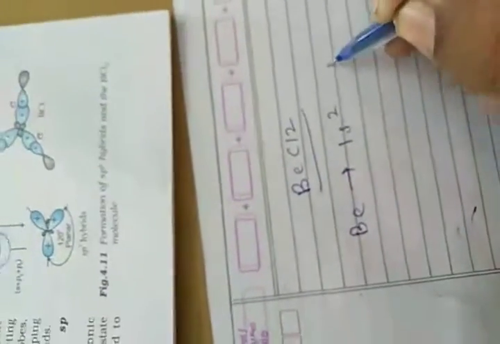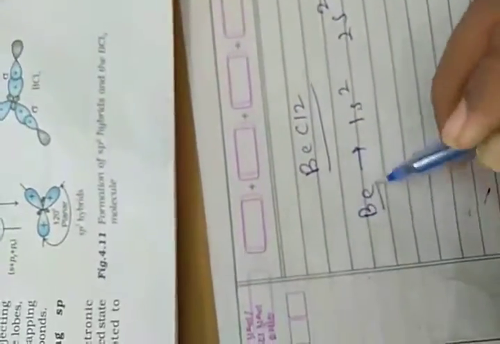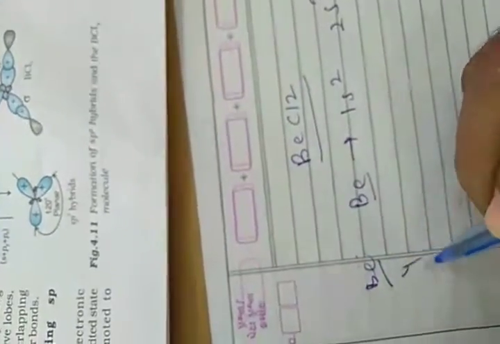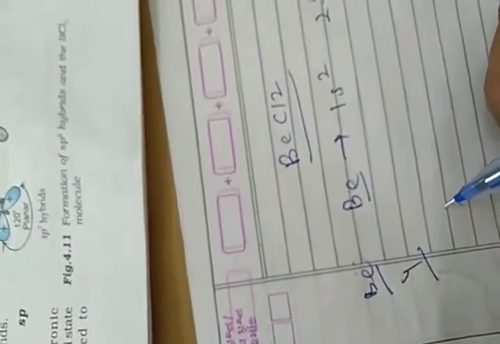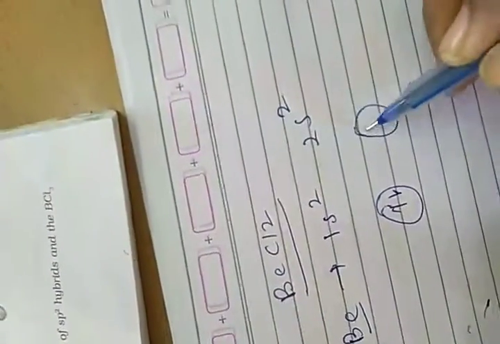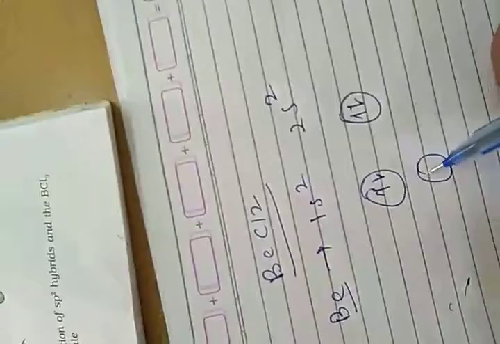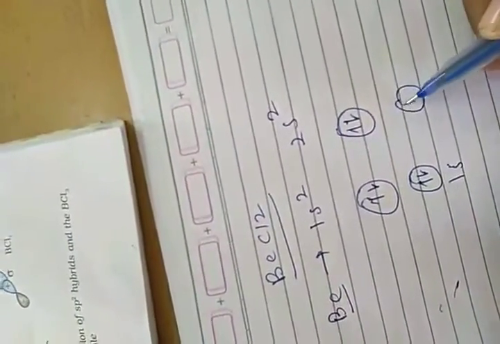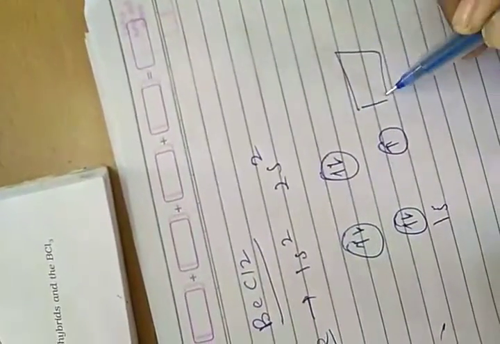BeCl2. Now you can see the ground state electronic configuration of Be is 1s2 and 2s2. In the excited state, one of the 2s electrons is promoted to a vacant 2p orbital. See, 1s2 and 2s2. Now in the excited state, the electron shifts from 2s to the 2p orbital.